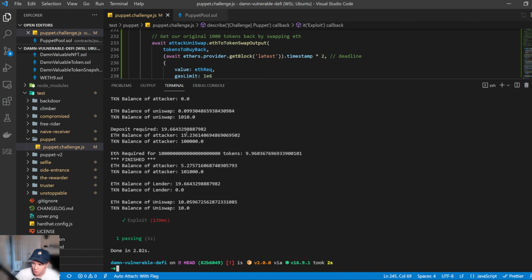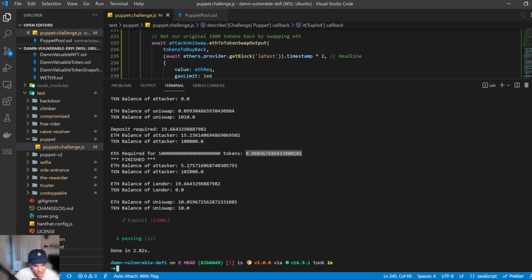We then calculate what the deposit required is to borrow the 100,000 DVT tokens. It comes out to be just under 20 Ethereum, and we have that 20 Ethereum. So we go ahead and do the swap, do the borrow. We put in that 20 Ethereum. We then only have 15 Ethereum, and we have the 100,000 DVT. Then the ETH required for 1,000 tokens, which is not formatted correctly, is again another 9.9 ETH.